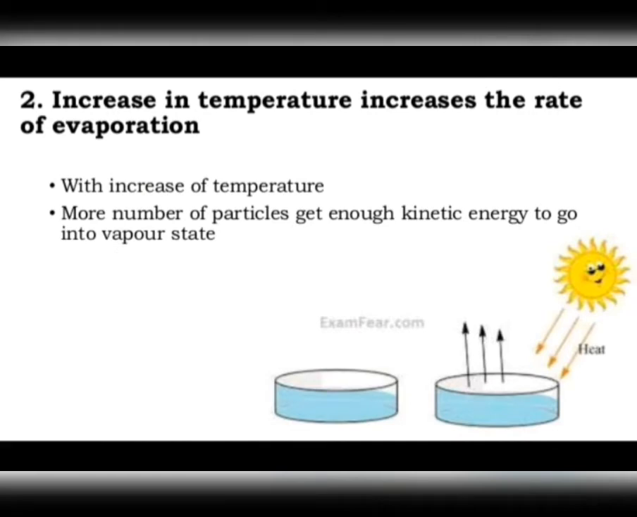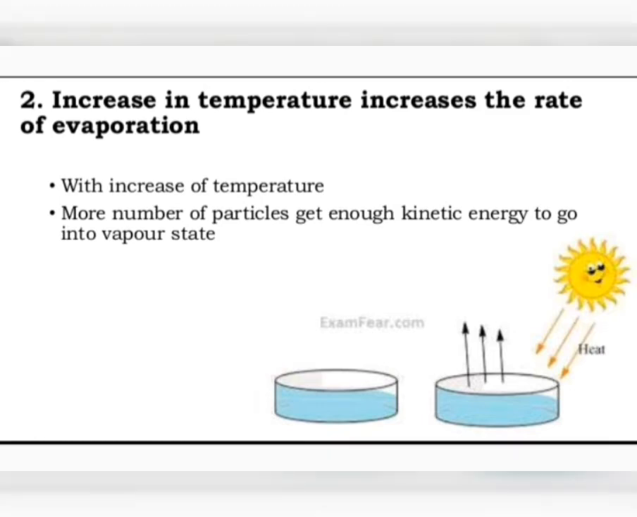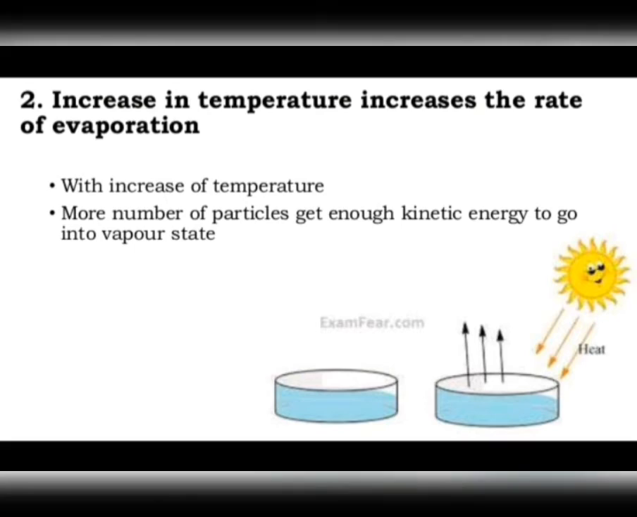The rate of evaporation increases on increasing the temperature of the liquid. You can say that on heating, the evaporation of liquid increases. When the temperature of liquid is increased by heating it, more particles of liquid get enough kinetic energy to go into the vapor state. So this again increases the rate of evaporation. So we can say that the rate of evaporation can be increased by heating, and it becomes maximum at the boiling point because the evaporation rate is higher there.